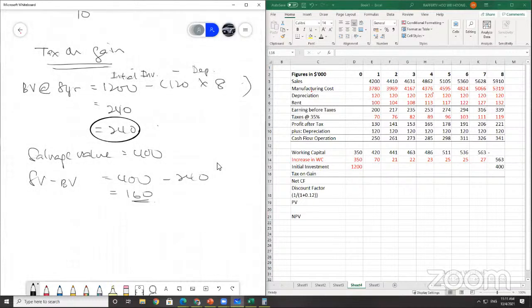So this $160,000, you're going to be taxed. 160 times the tax of 35% is going to be 56. So your tax on your gain here is $56,000.